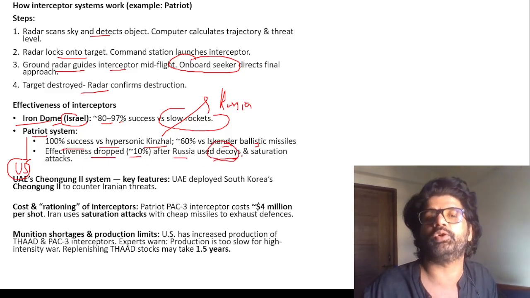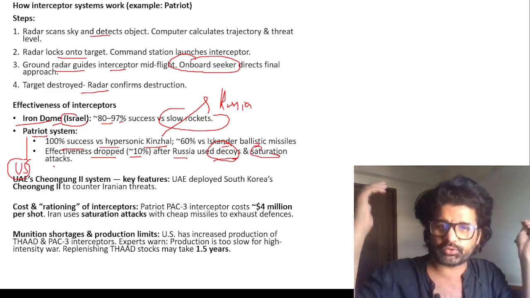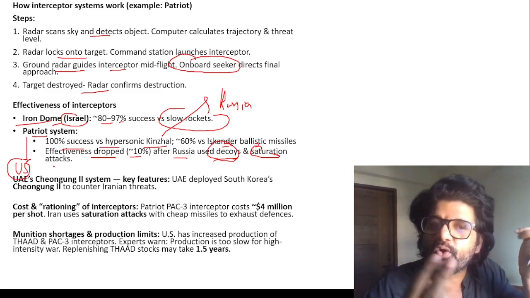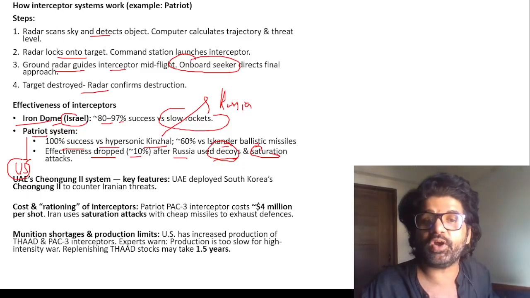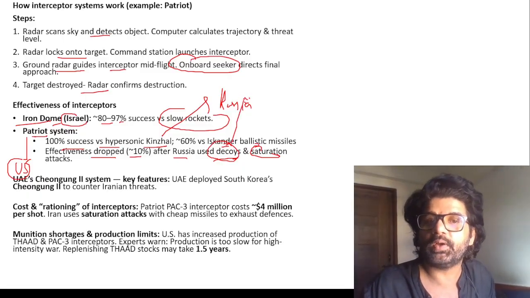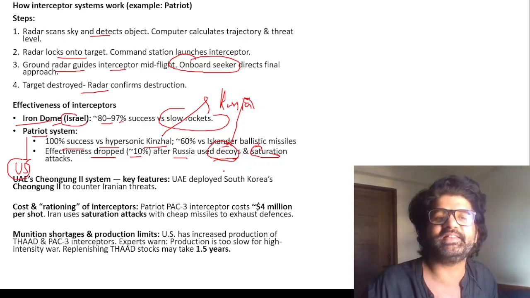So these are some technical words, guys. What is a decoy? What is a saturation attack? I've already told you. Saturation means I will launch thousands of missiles. At least one or two will get through. Your interceptor cannot tackle all of them. Decoys means sometimes I will launch missiles at false targets, and then I will launch some at the real targets to confuse you. With all these things, effectiveness drops to almost 1/10.